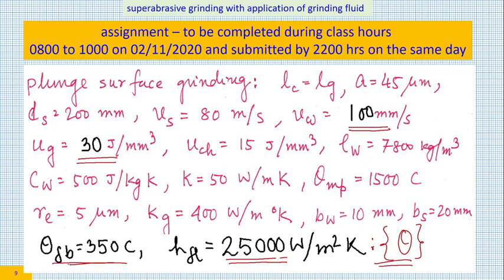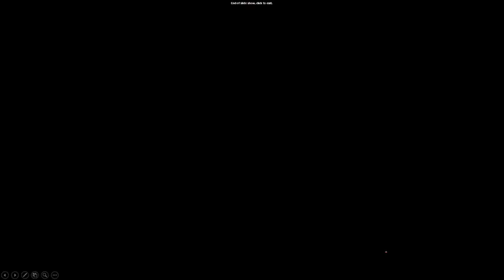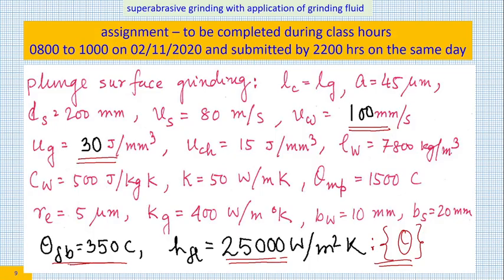What you have to determine is theta, that is rise in grinding temperature, and this has to be submitted by 22 hours of 2nd of November, which I believe is Monday. So Monday by 22 hours or 10 p.m. in the night, it has to be submitted. To whom it has to be submitted? To the same email address where you have to submit the assignment number 1. This assignment has to be submitted.